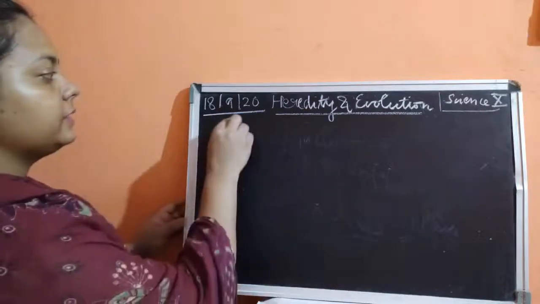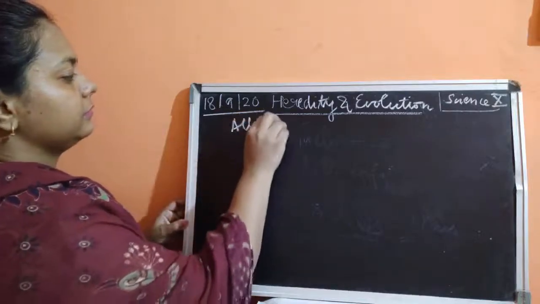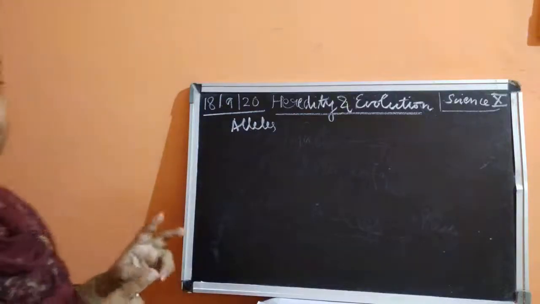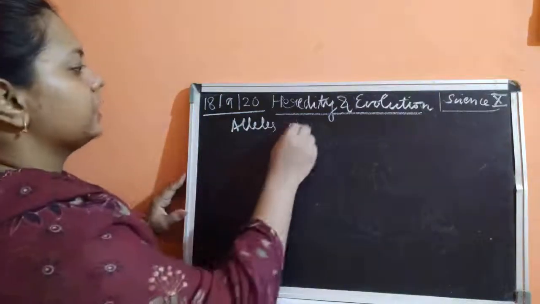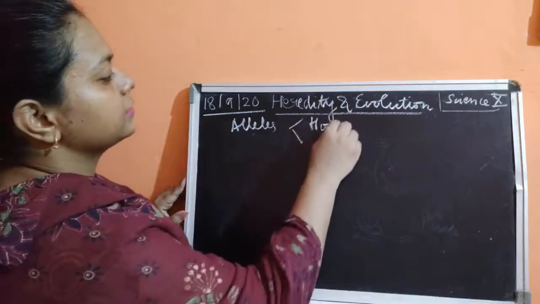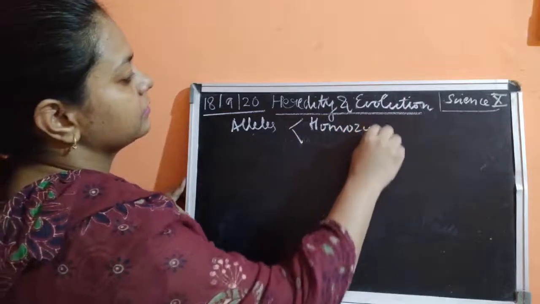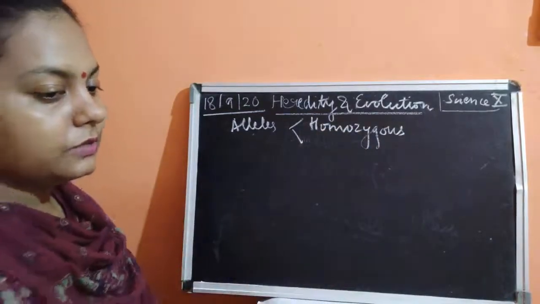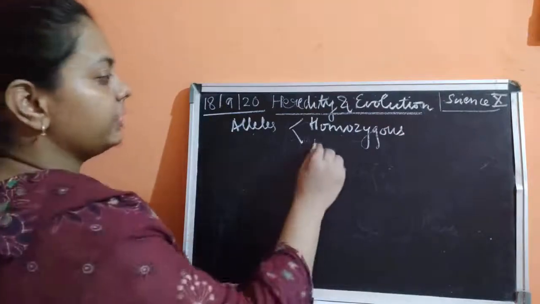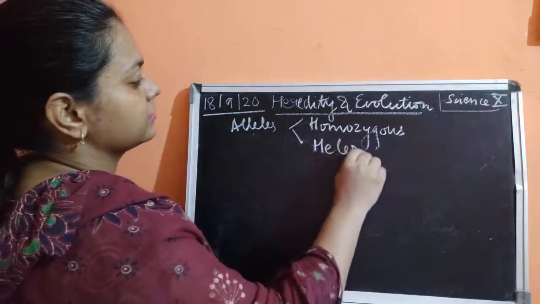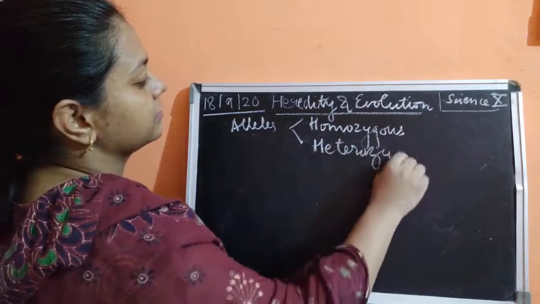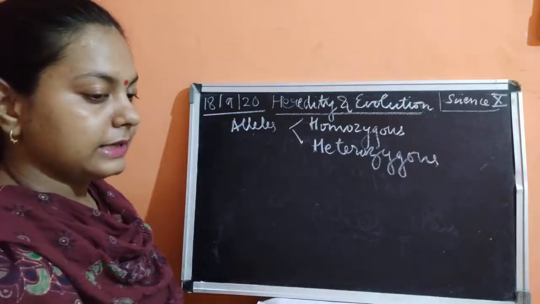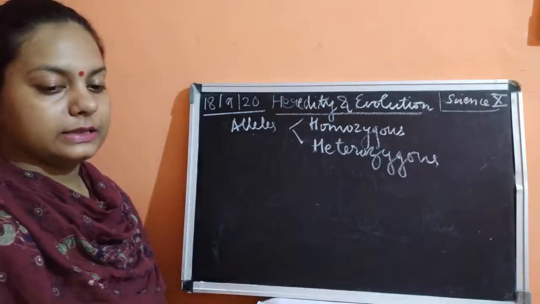The pair of alleles expressing a contrasting trait could be homozygous, or it could be heterozygous. Homozygous or heterozygous alleles. Now, what are homozygous alleles?